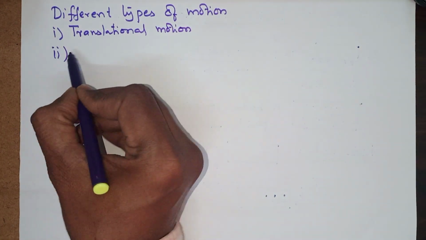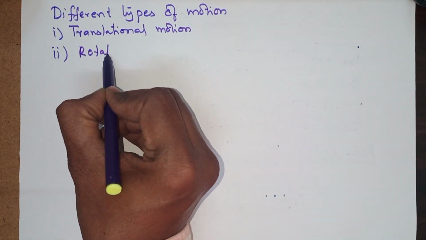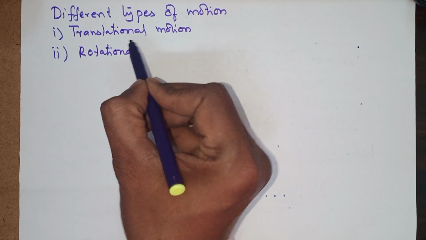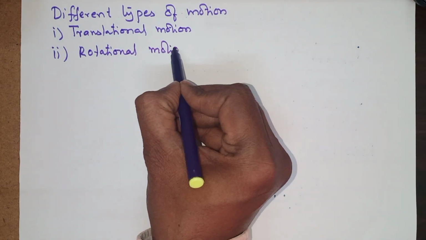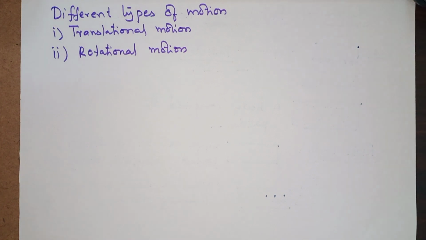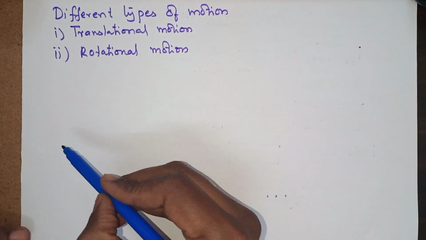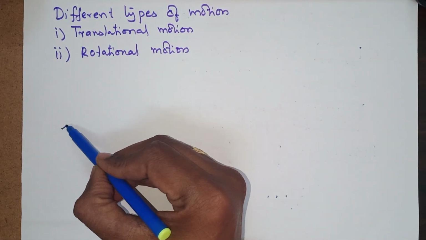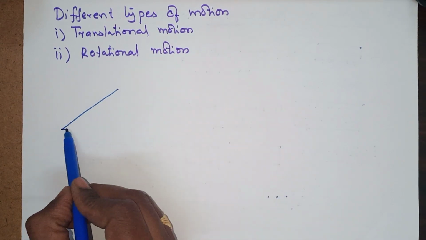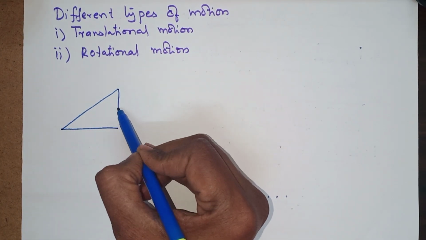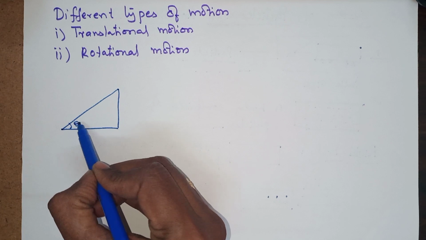Second one, rotational motion. So let us simply draw a slant. This is theta.